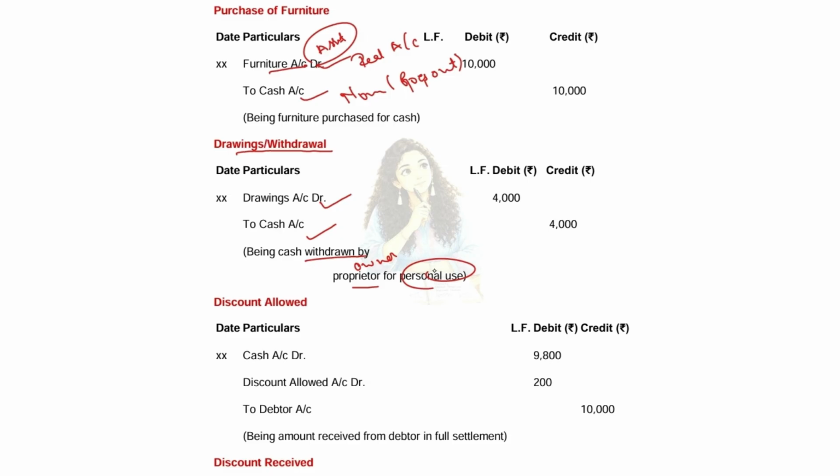Here two accounts are involved. What is drawings account? It is related to the owner, so it comes under personal account. What is cash? Real account. So cash goes out, so we are writing it on the credit side. And you are receiving money, debit what comes in, so the drawings amount you have debited.